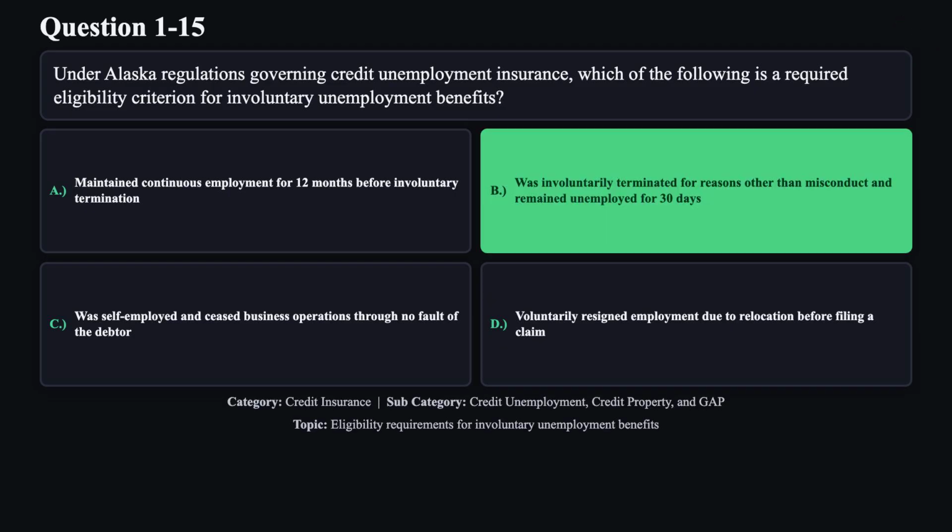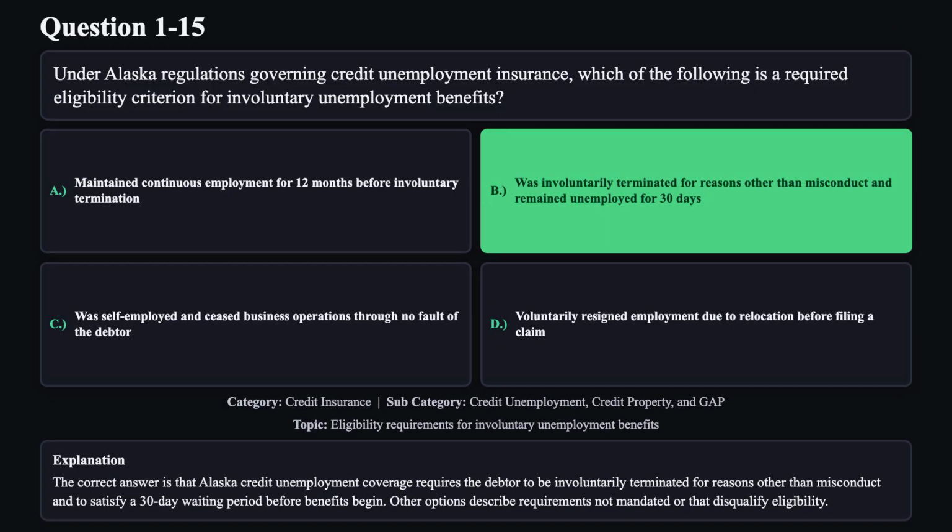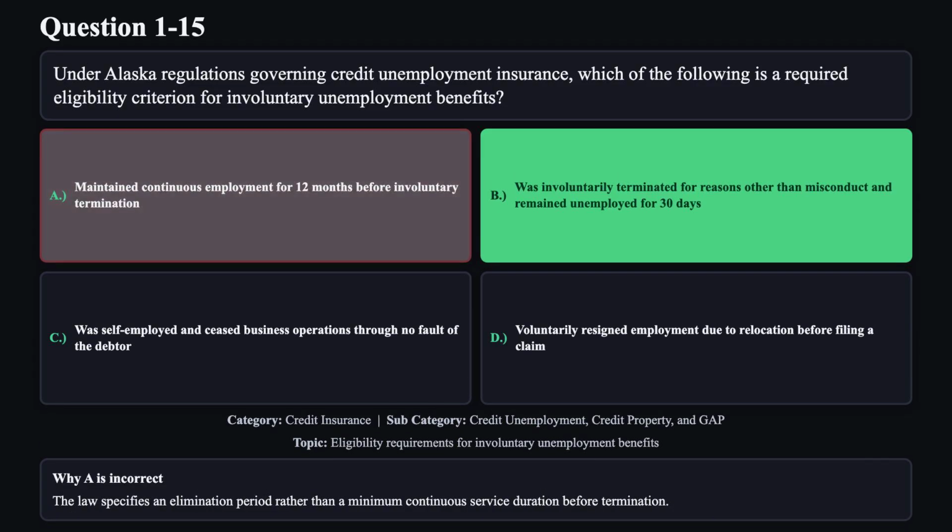The correct answer is B. The correct answer is that Alaska credit unemployment coverage requires the debtor to be involuntarily terminated for reasons other than misconduct and to satisfy a 30-day waiting period before benefits begin. Other options describe requirements not mandated or that disqualify eligibility. Reason A is not correct. The law specifies an elimination period rather than a minimum continuous service duration before termination.